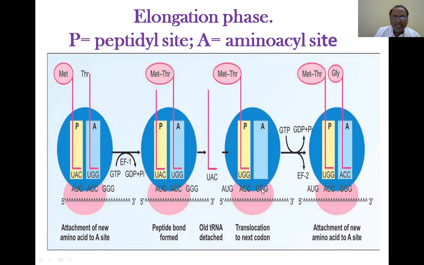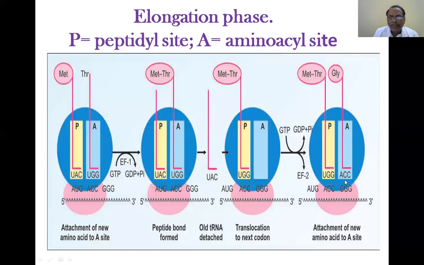Which aminoacyl tRNA will come? Only the one which can base pair with this codon. There is a small error here: this must be UGG. Then only can there be ACC. Read this as U, so UGG. That means you will exactly get ACC.